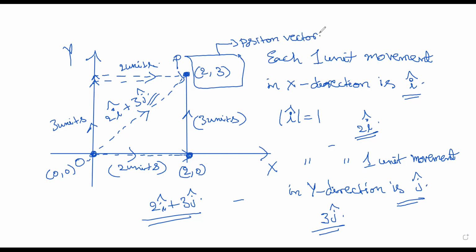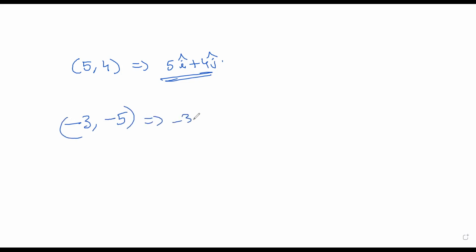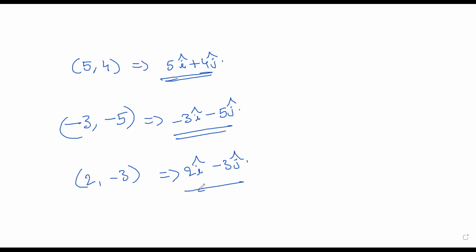For example, suppose I have a point 5, 4. It can be written as 5 I cap plus 4 j cap. That's the position vector of this point. Similarly, if I have a point -3, -5, it can be written as -3 I cap minus 5 j cap. I hope it is very simple. Suppose I have a point 2, -3. I can write it as 2 I cap minus 3 j cap. This is for 2D motion, where only the x and y axes are involved.